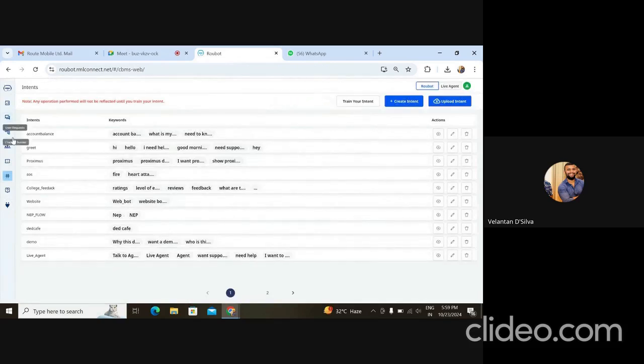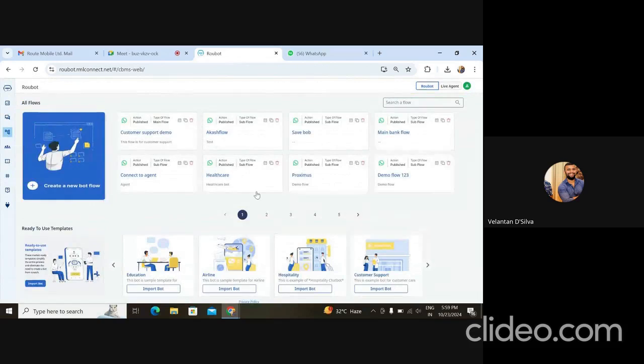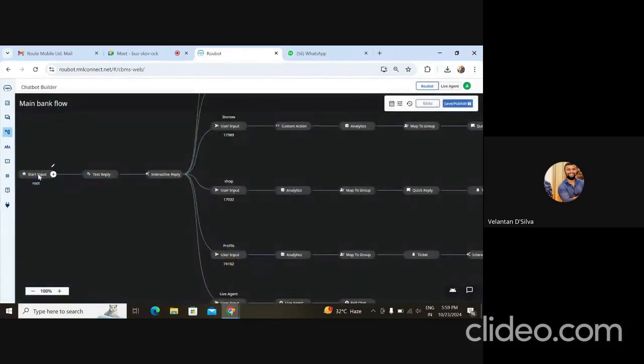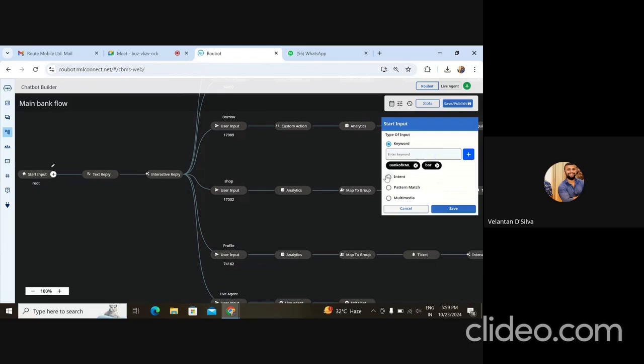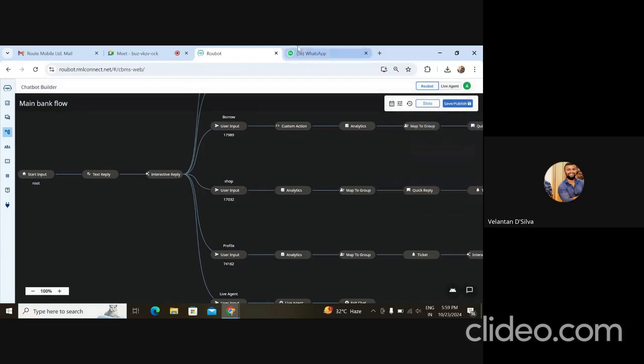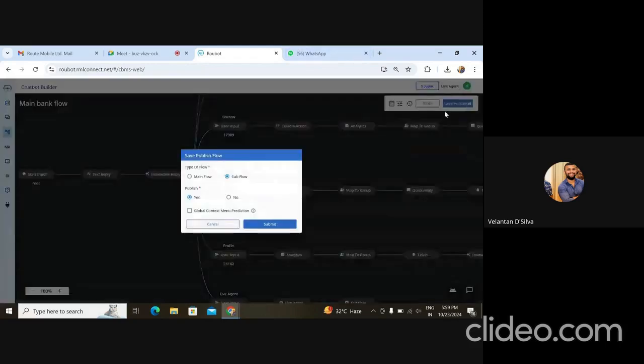This got trained. While this is getting trained, we'll create a simple flow. I think there's already one flow created, some demo flow from long back. So I'll select intent and account balance, and I save this. There's some flow already created; I'm not sure which flow that is. And I'll just publish this.